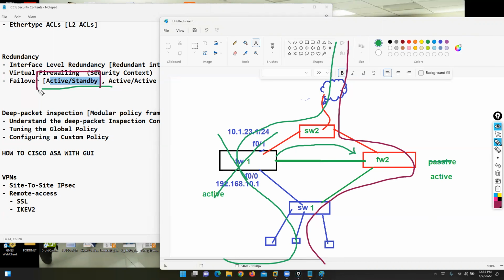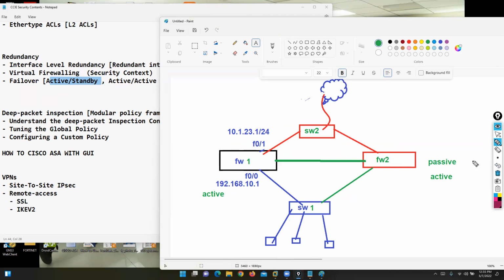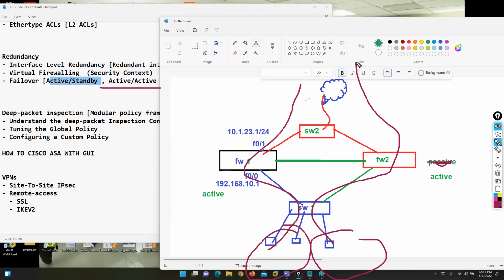In active standby, you can only utilize one firewall box, and the rest of the firewalls in failover are acting as standby. In case you want to utilize both the firewalls, you can go with the active active concept. Active active means what? I want to utilize both the firewalls, so I can use the load balancing option. Some traffic I can send via this firewall box, other traffic we can send via this firewall box. So in case you want to utilize both the firewalls, yes, you can go with the active active concept.